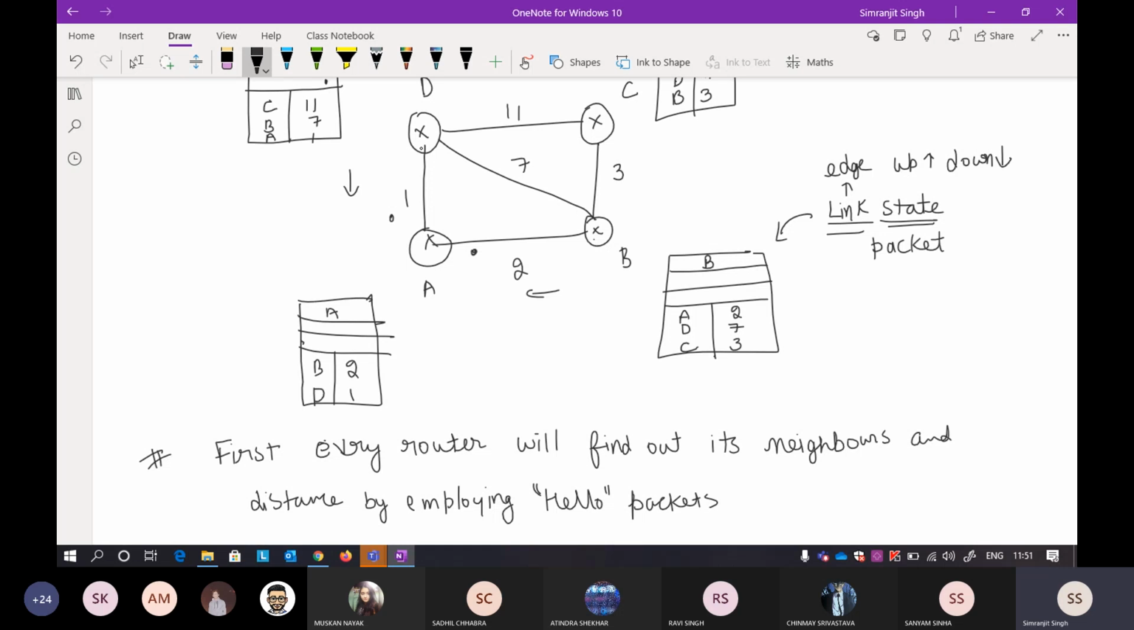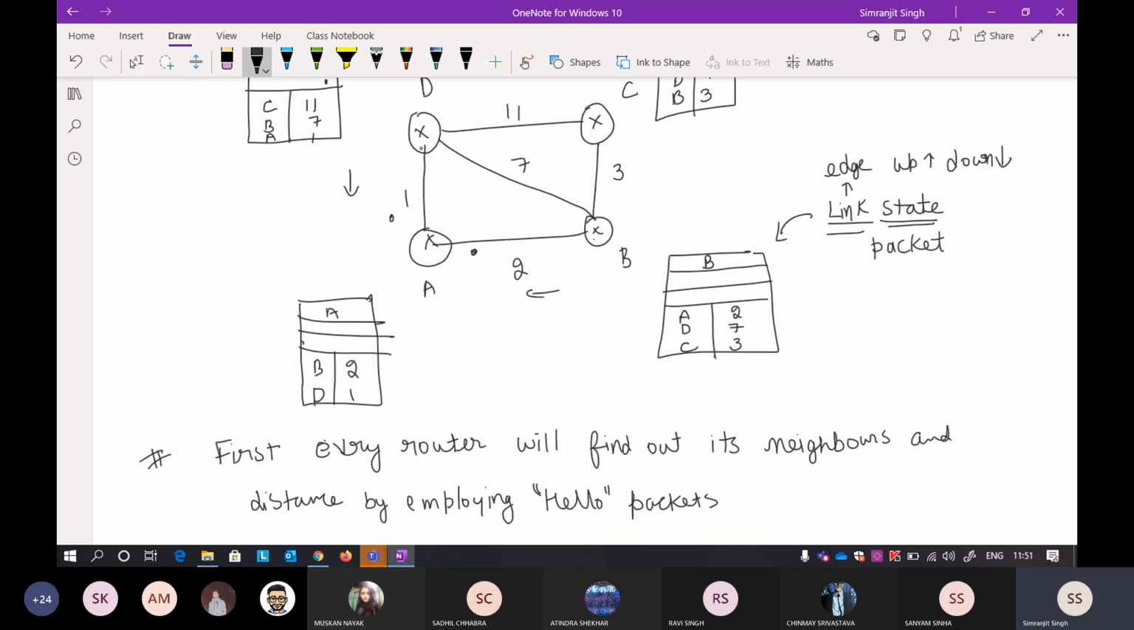But in this particular algorithm, what we are doing is first collecting the information about the whole internet. The only difference between DVR and LSR is that DVR wants to know about its neighbors, but LSR wants to know about the whole internet. That is the foundational difference between these two.